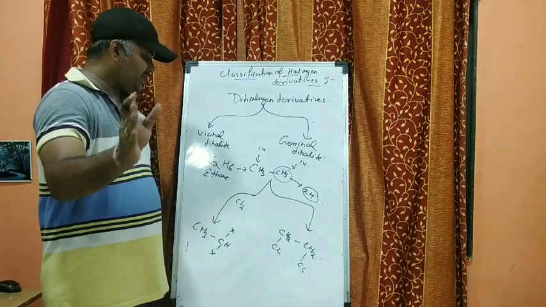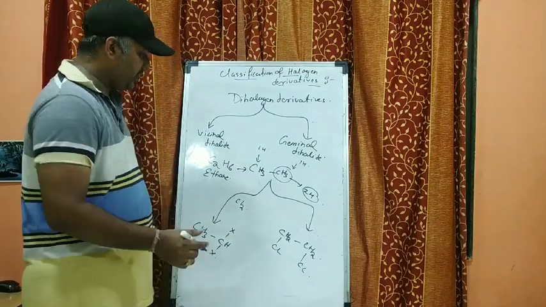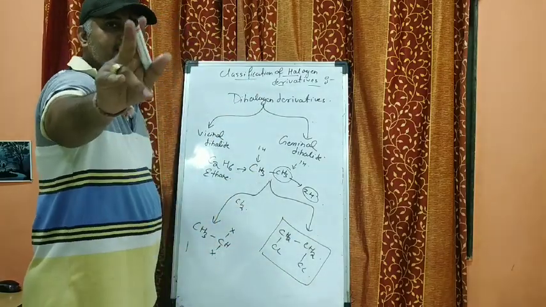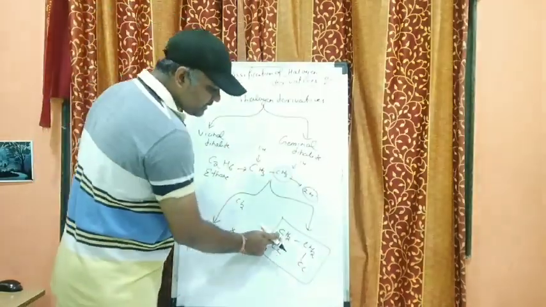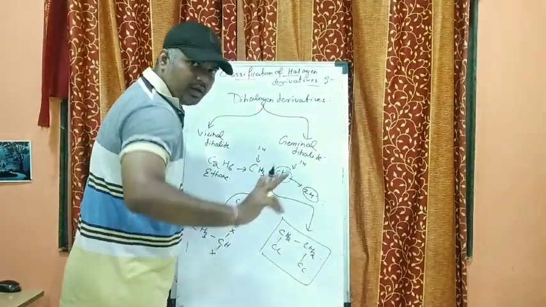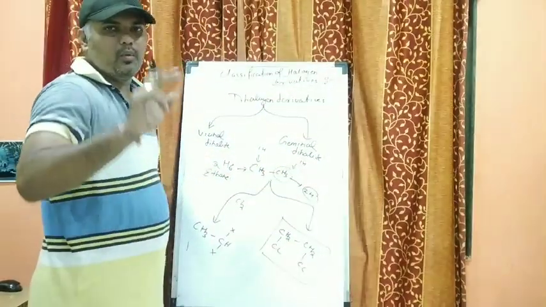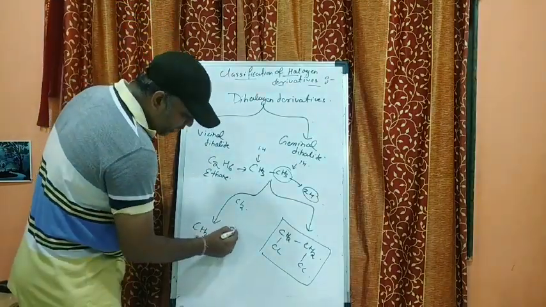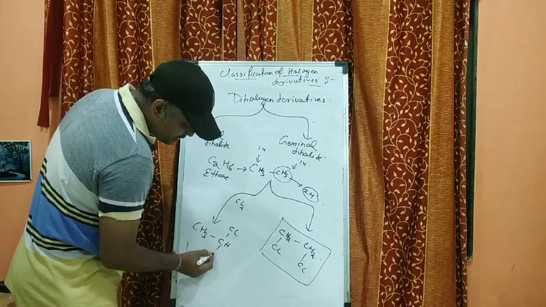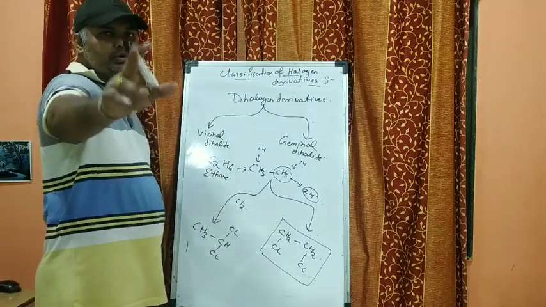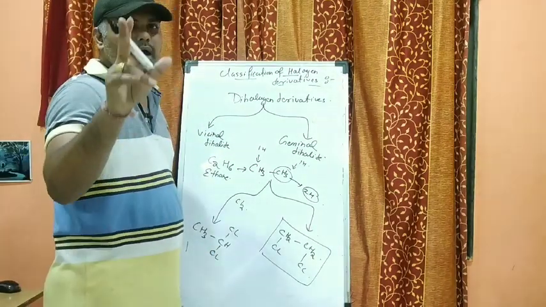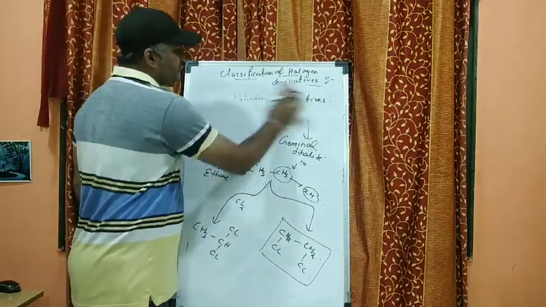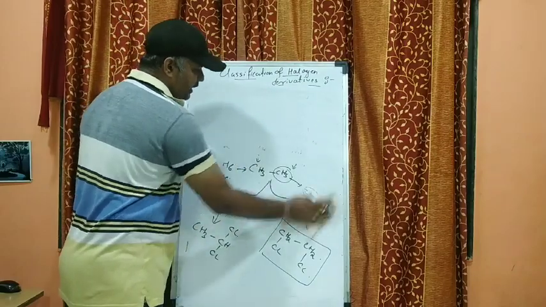See, what is vicinal dihalide? Vicinal dihalide means that whenever the halogen atoms are adjacent to each other, neighbors to each other, they are called the vicinal dihalide. What is geminal dihalide? Whenever the halogen atoms are on the same carbon atom, it is said to be the geminal dihalide. I hope that you have understood this concept of classification of the halogen derivatives.